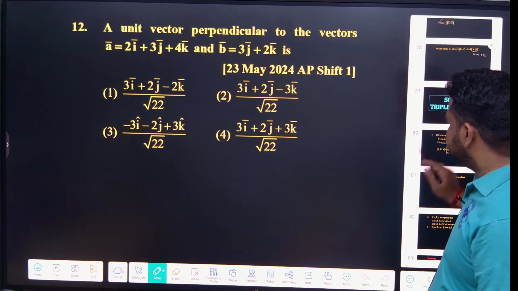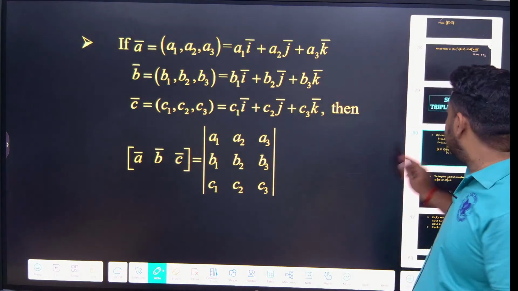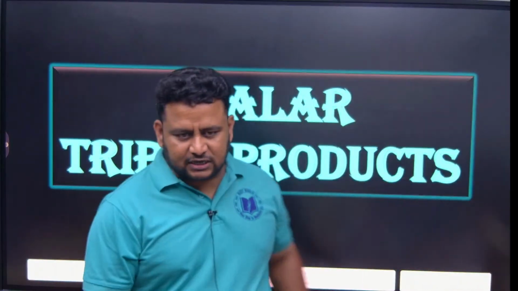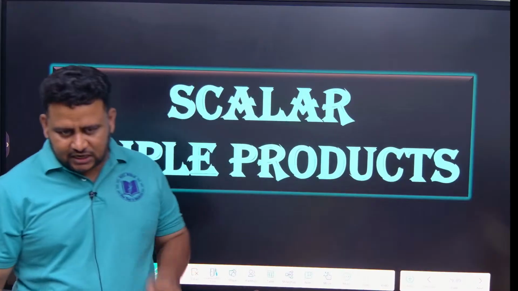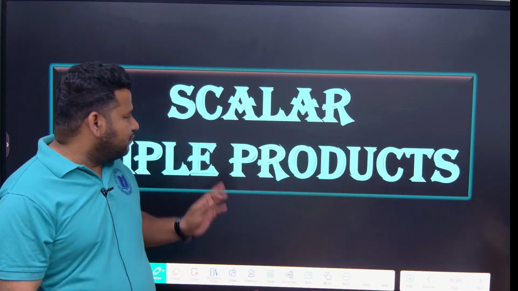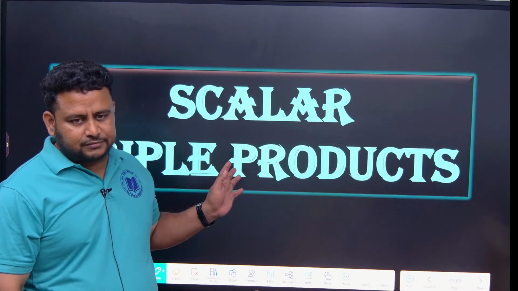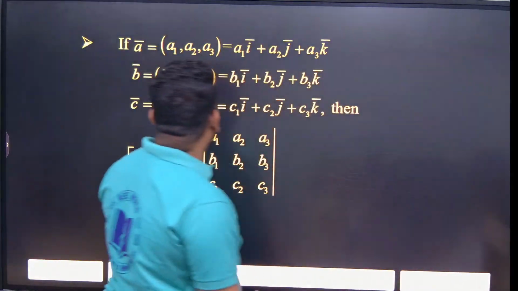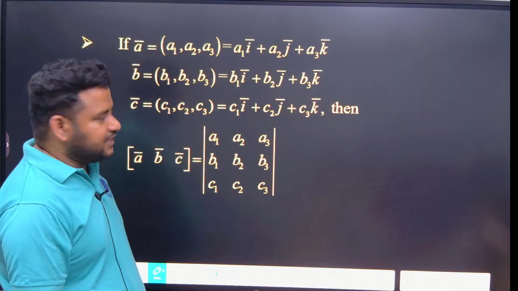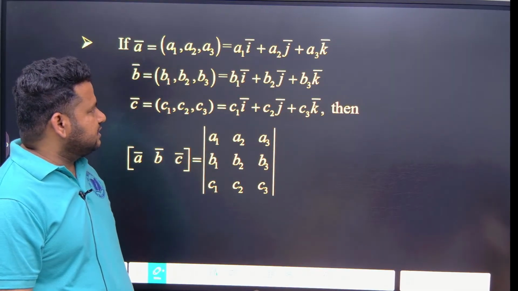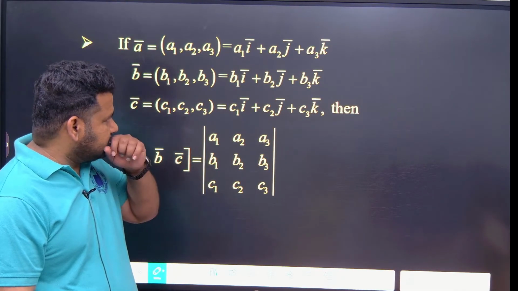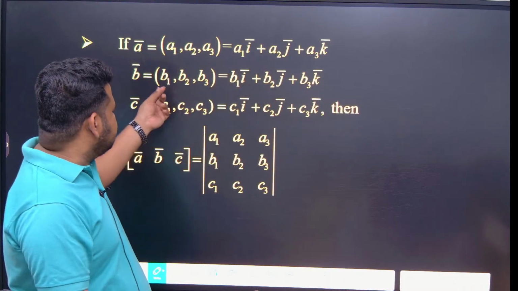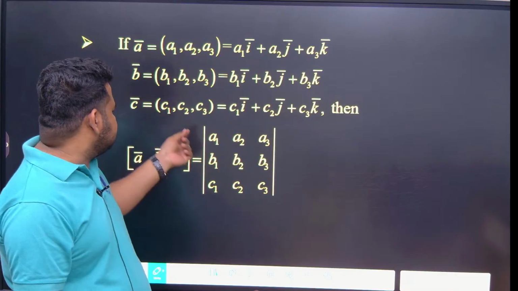Okay. Now, when it comes to scalar triple product, we are done with dot product and cross product. So for scalar triple product, I'll just give an introduction. We have scalar triple product and we have vector triple product. When we talk about scalar triple product, if vector A is A1, A2, A3, that is A1 i, A2 j, A3 k, B is B1, B2, B3, and C is C1, C2, C3, then